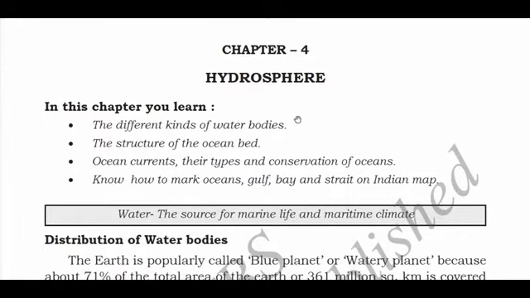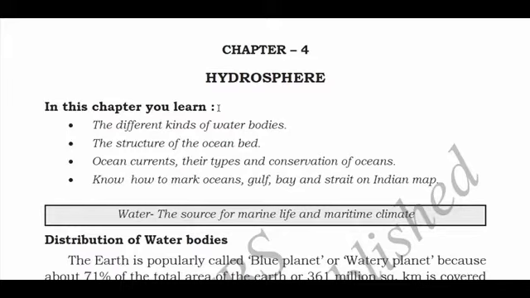When we read the first chapter of geography, there were different names of earth, right? Among those, one name was blue planet. So why is earth called blue planet? Because most of the part of the earth is covered with water. Almost 71% of the earth's surface is covered with water. That's why it is called blue planet. So hydrosphere is one of the layers of the earth which is covered with water.